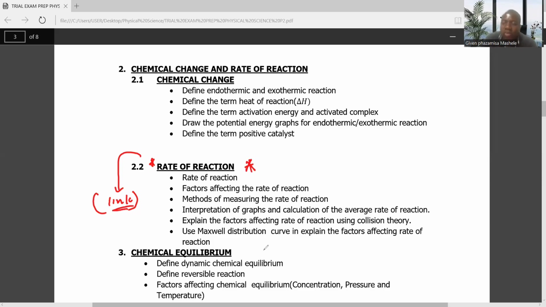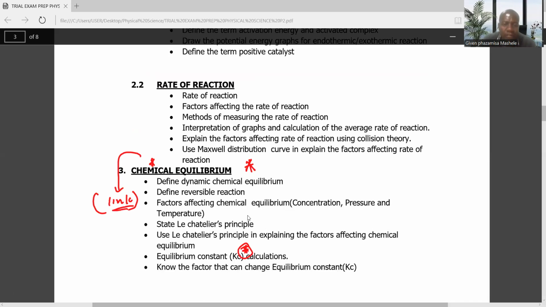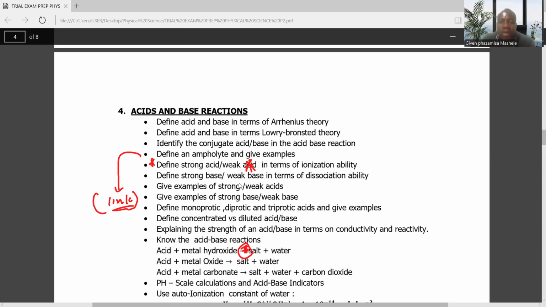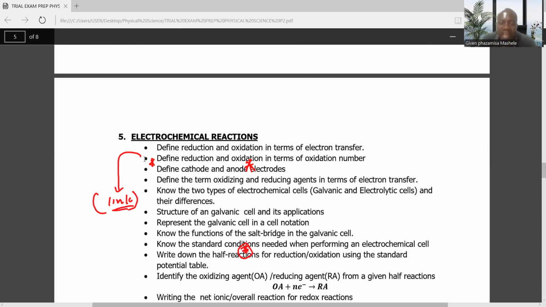Then we'll also focus on chemical equilibrium together with acid and base. I think I'll spend more time on acid and base. Then the last one will be electrochemical reactions, or electrochemistry. It's very, very important for you to know this.